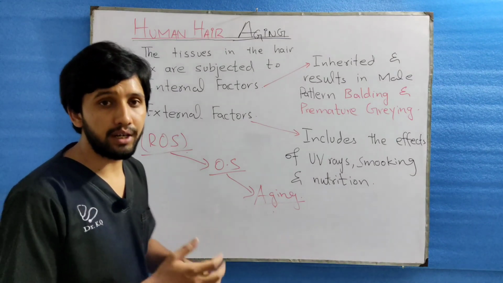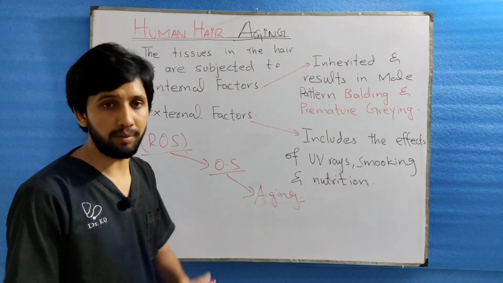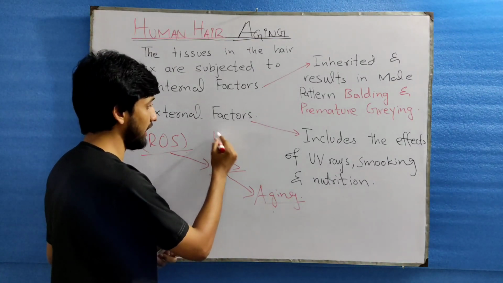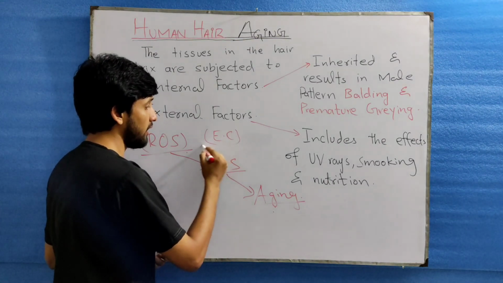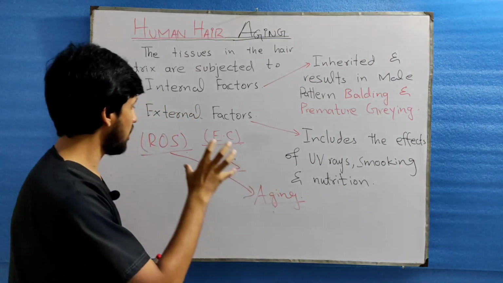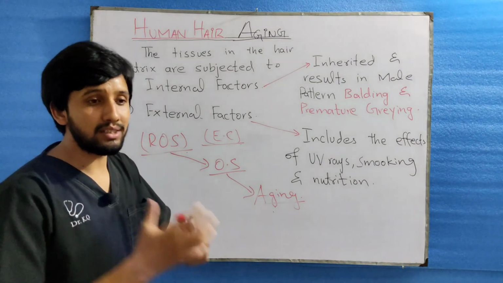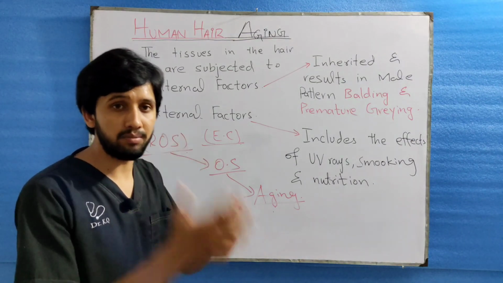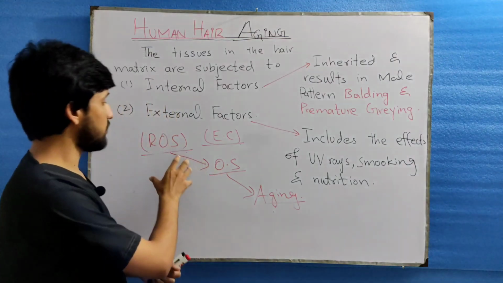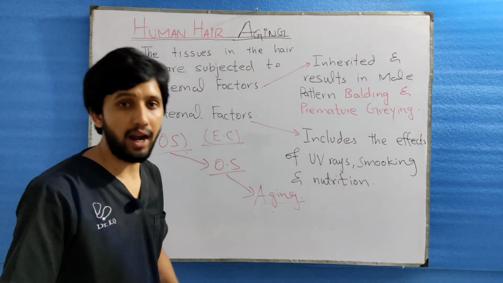Normally the human hair follicle has some enzymes and also vitamins, that is vitamin E and C. These are defense mechanisms and they quench this ROS, the highly reactive oxygen molecule. Once this defense mechanism is broken down, the ROS molecule invades the cells and damages the active cells.